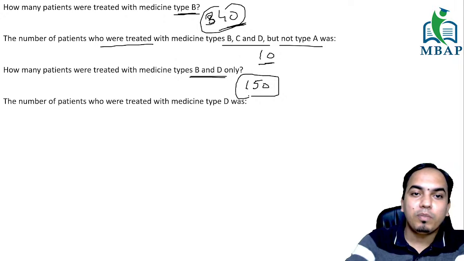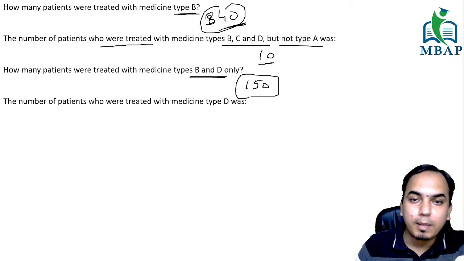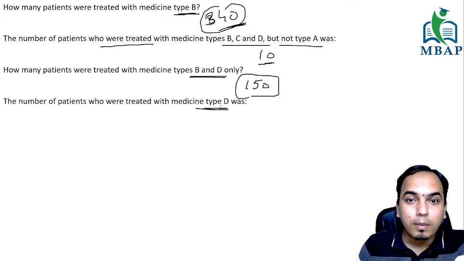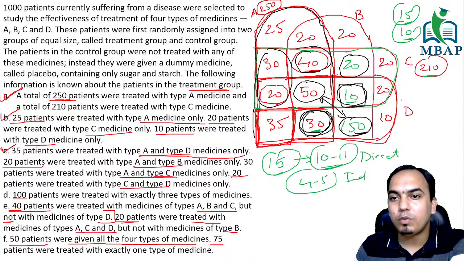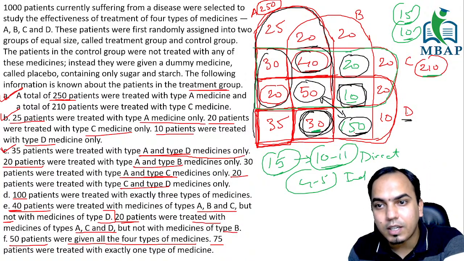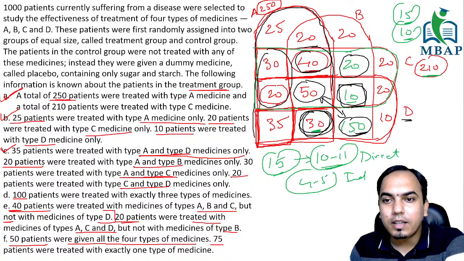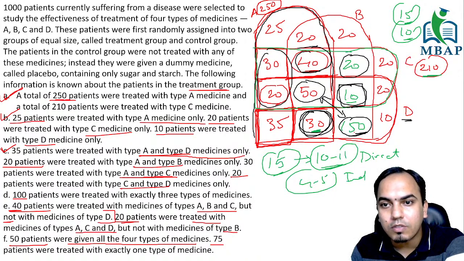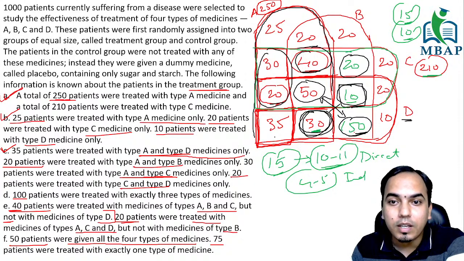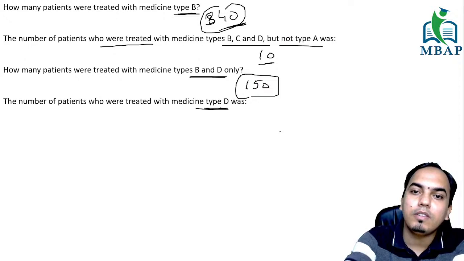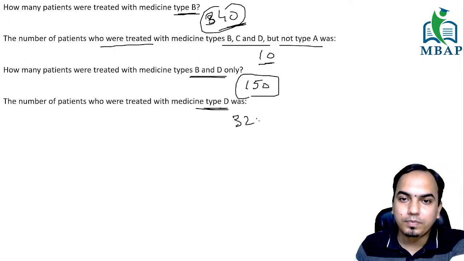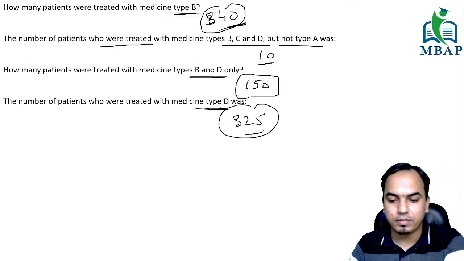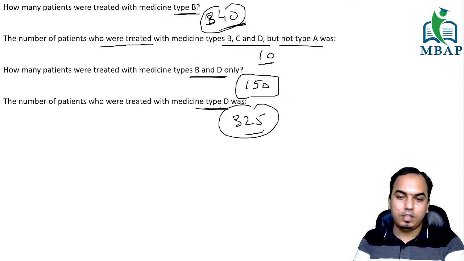Number of patients who were treated with medicine type D. Now, next question, medicine type D. That means you have to do a quick summation of this. Again, 150, 50 is 200. Then you add this, which is 40, so 240. Then 30, 270, then 290, and 35 makes 325. This value is 325.